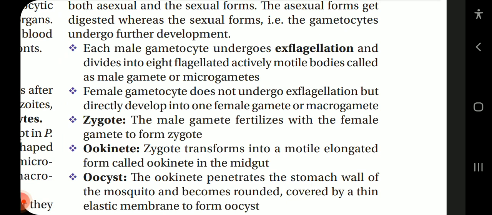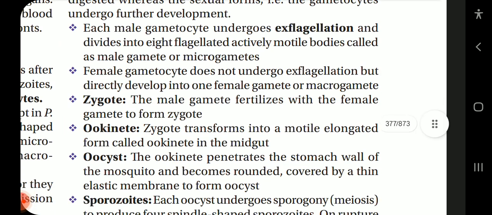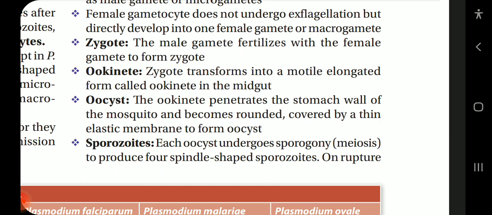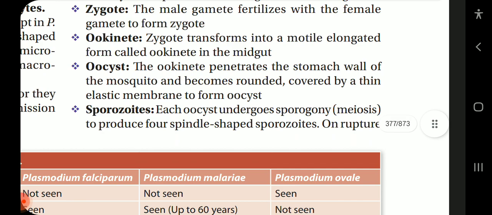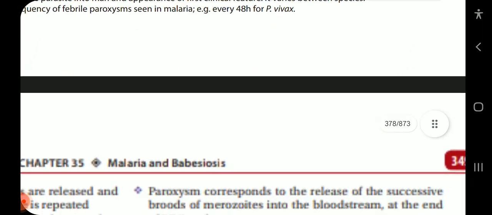Zygote. The male gamete fertilizes the female gamete, which forms a zygote. Ookinete. The zygote transforms into a motile elongated form called ookinete in the midgut. Oocyst. The ookinete penetrates the stomach wall of the mosquito and becomes rounded, covered by a thin elastic membrane, to form an oocyst. Sporozoites. Each oocyst undergoes sporogony to produce numerous spindle-shaped sporozoites.